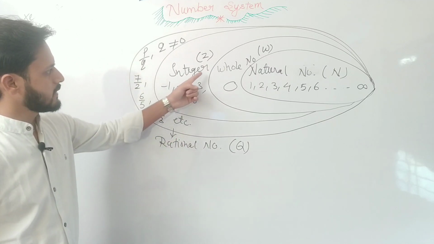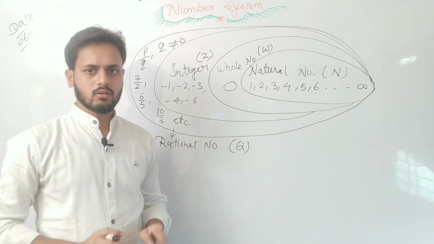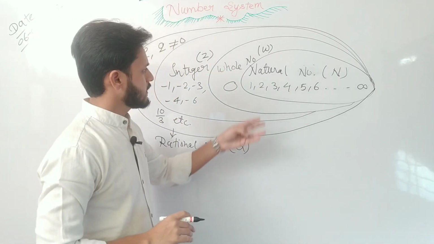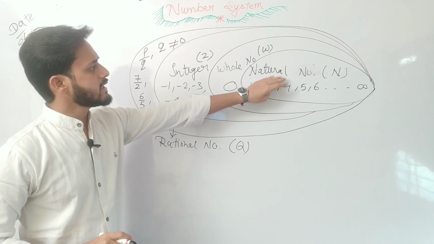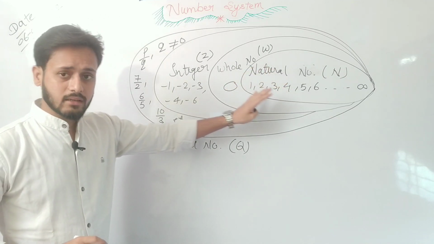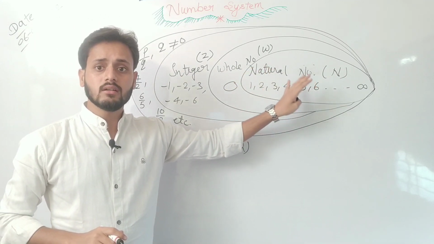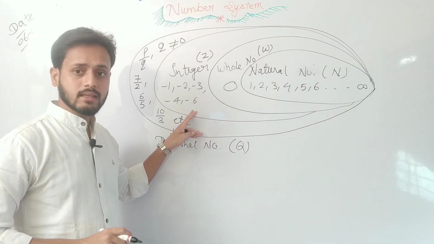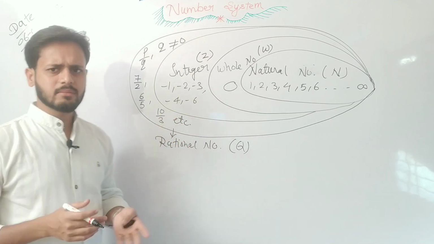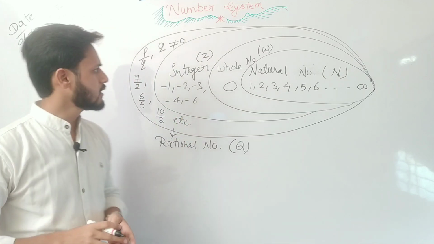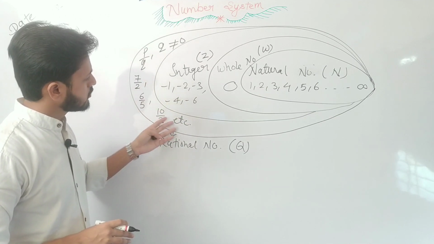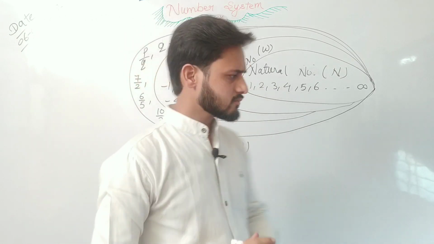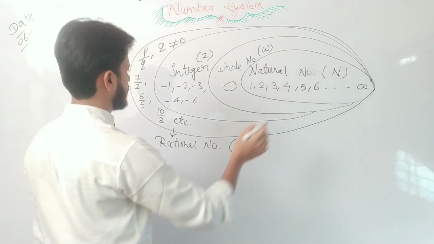So the rational number is the combination of integers, whole numbers and natural numbers. The whole number is the combination of the natural numbers by adding zero. If we add the negative numbers to the whole numbers, then we get the integers. And if we add fractional numbers to the integers, those numbers are called rational numbers. Is it clear?